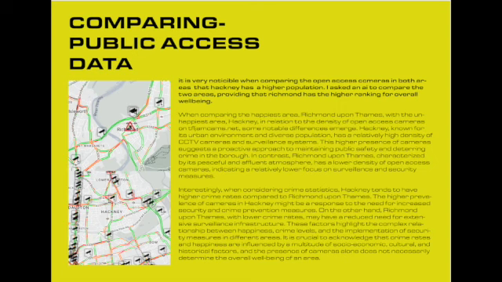Interestingly, when considering crime statistics, Hackney tends to have higher crime rates compared to Richmond upon Thames. The higher prevalence of cameras in Hackney might be a response to the need for increased security and crime prevention measures. On the other hand, Richmond upon Thames, with lower crime rates, may have a reduced need for extensive surveillance infrastructure. These factors highlight the complex relationship between happiness, crime levels, and the implementation of security measures in different areas.